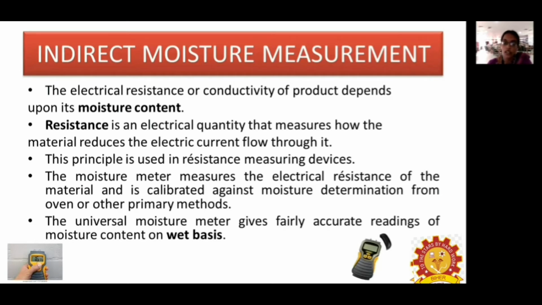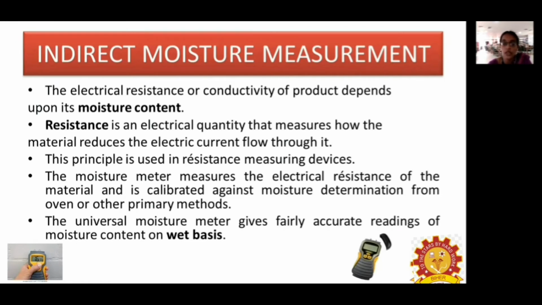We are going to discuss this in this lecture. Here the moisture content is determined by using the electrical resistance or conductivity of the product. Resistance is an electrical quantity that measures how much the material resists the flow of current.